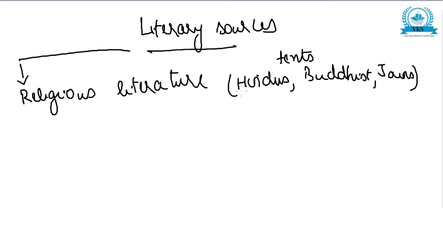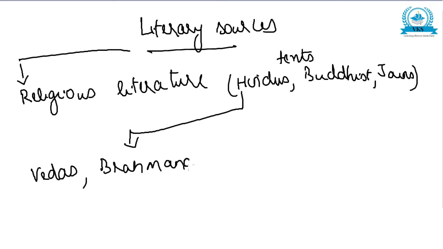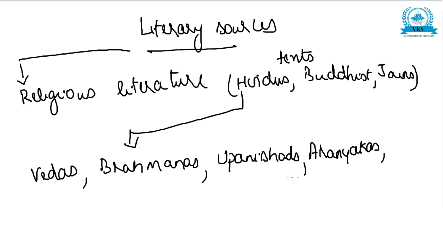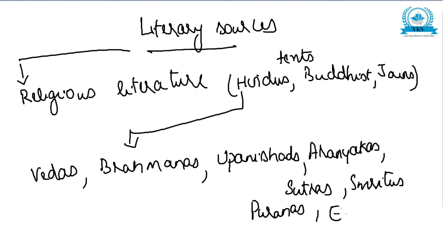So in this, Hindu religious literature consists of Vedas, Brahmanas, Upanishads, Aranyakas, then Sutras, Smritis, Puranas and epics.